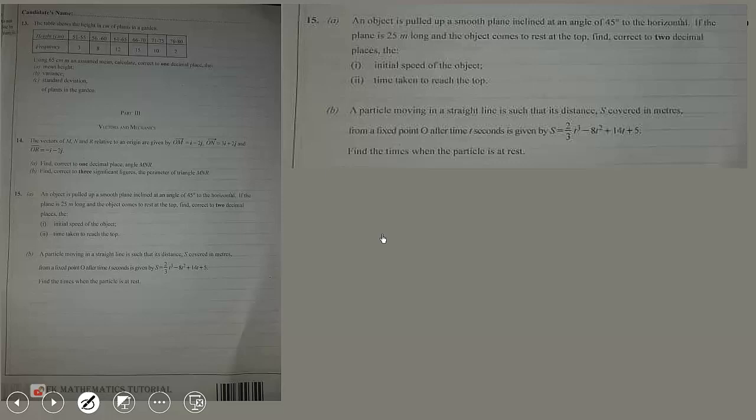Now the B part. A particle moving in a straight line is such that its distance covered in meters from a fixed point after time t seconds is given by s equal 2/3 t cubed minus 8t squared plus 14t plus 5. We have to find the time when the particle is at rest. We know when the particle is at rest, the velocity will be equal to 0. So this is the displacement. When we differentiate displacement, we get velocity.